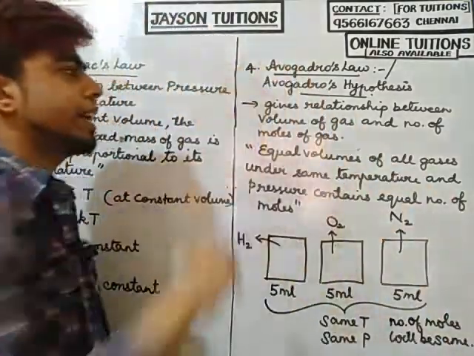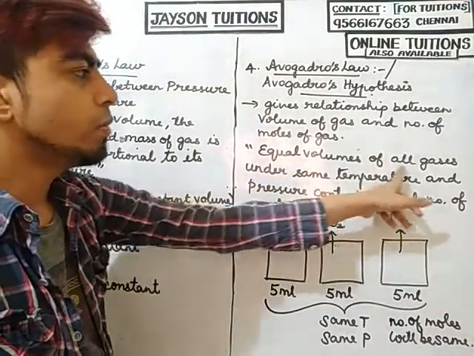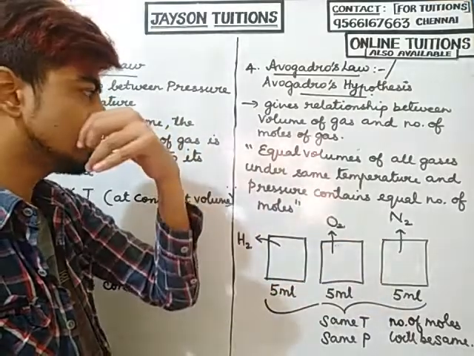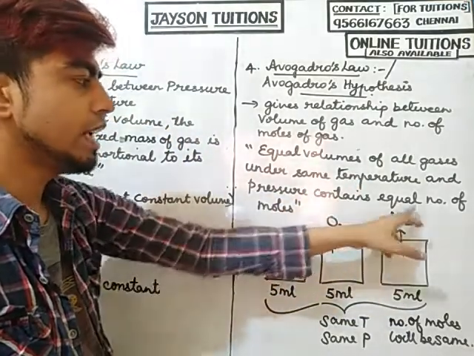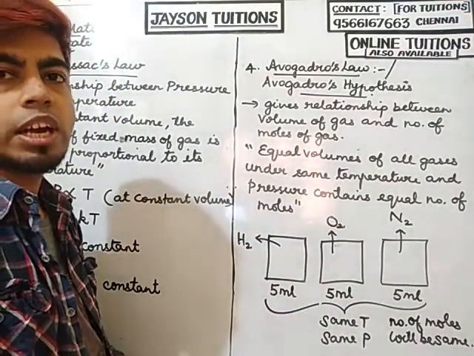That is what is called Avogadro's law. Now you read the law. Equal volumes of all gases at the same temperature and pressure will contain an equal number of moles.